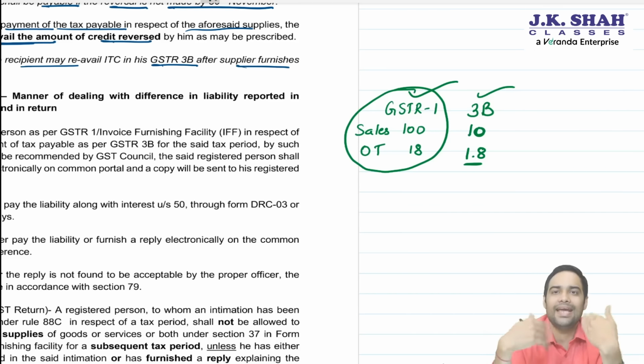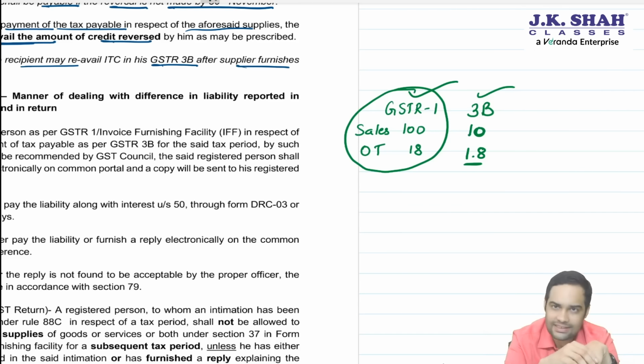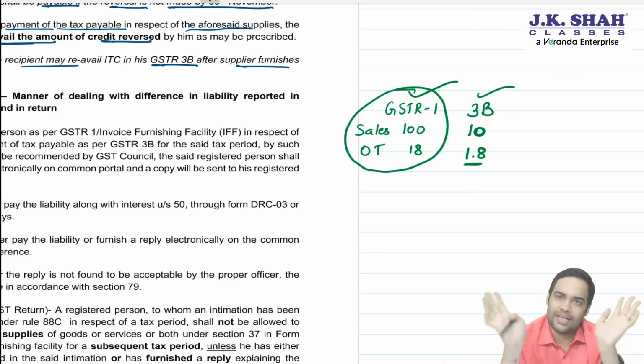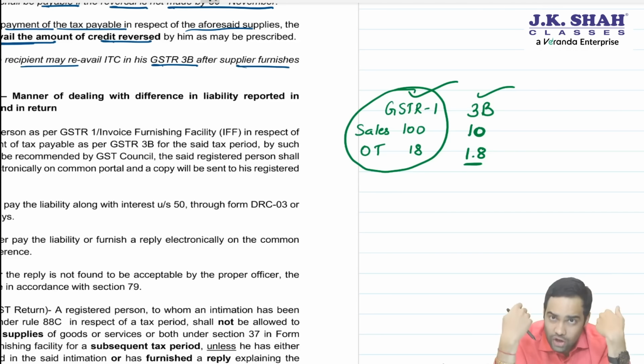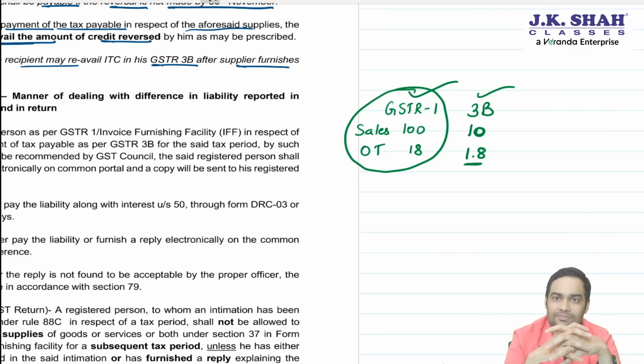Now when the officer issues a notice that there is a mismatch, two options are available. One, pay the tax along with interest. Second, reply within 7 working days that there is no tax payable. Now, if a person does not do any of these, then you will not be able to file GSTR1 for the next tax period.